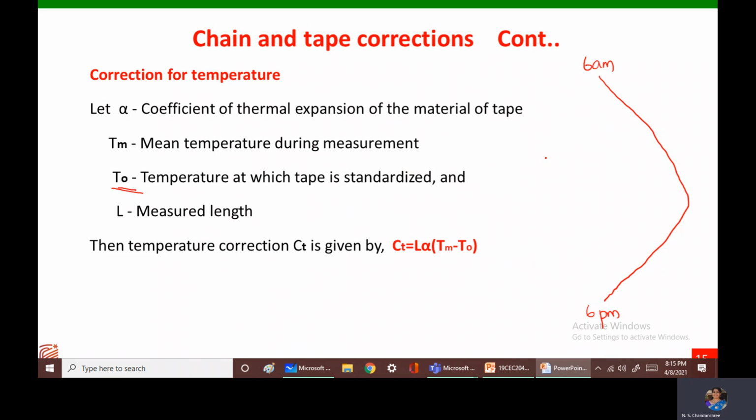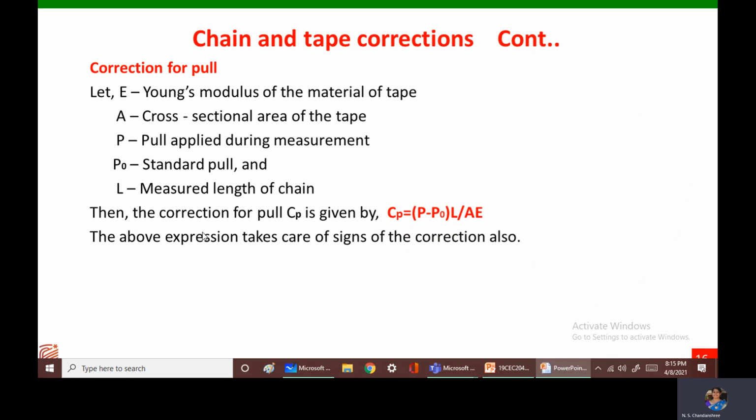So what we do is take the mean temperature Tm. Tm is the mean temperature during the measurements. During the survey, at different time slots of the day, the temperature is measured, and the average of the temperature is used for the calculation here. Alpha here is the coefficient of thermal expansion of the material of the tape. Different materials expand at different rates, and also contract at different rates. So depending on the expansion rate or the contraction rate, and depending on the material, the alpha value can be decided.